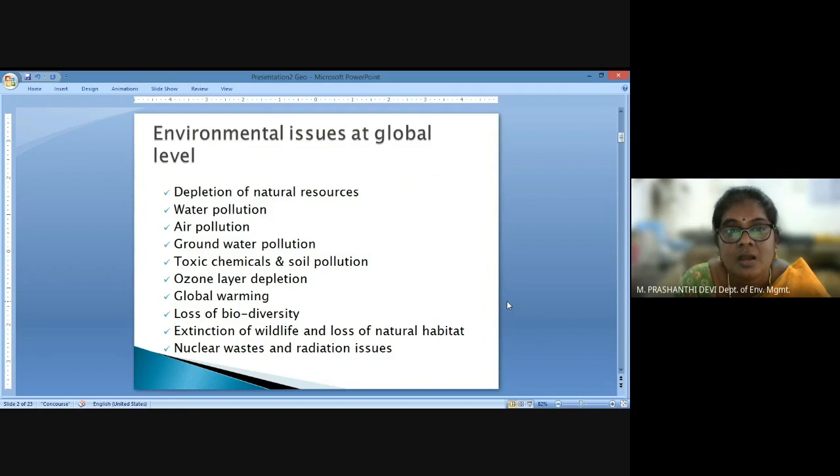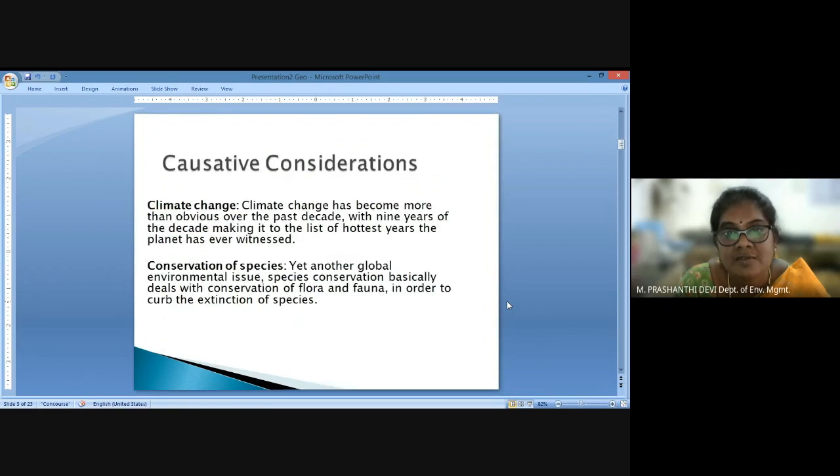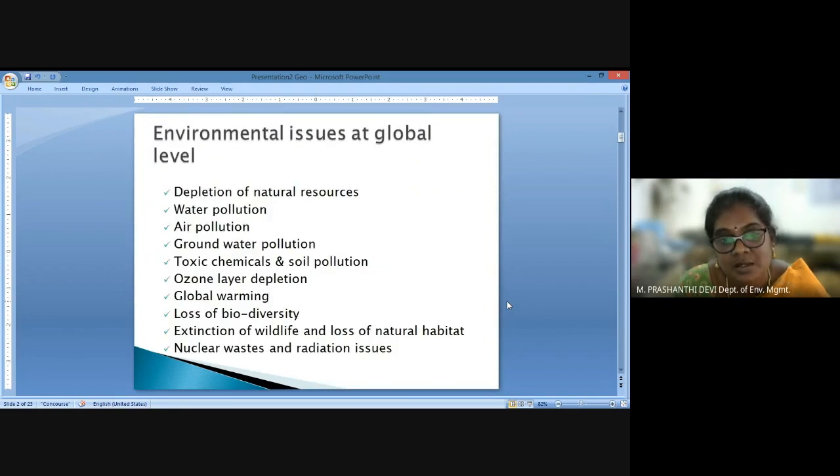Combating these environmental issues is itself a bigger problem. At both the national and global scales, we have a lot of conventions, global discussions and forums which deal with minimizing pollution and establishing permissible limits.